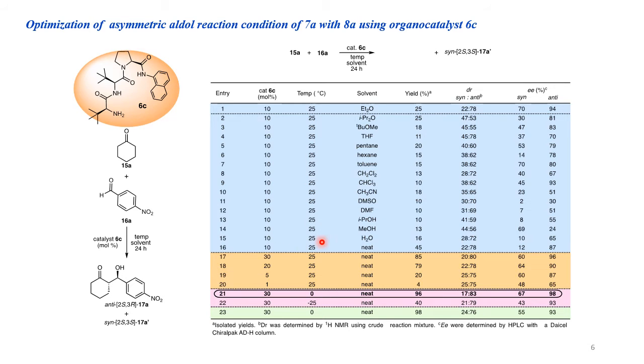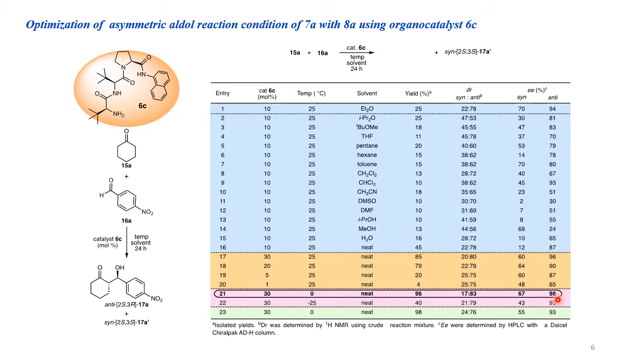Then after checking different solvent reactions, we concluded the neat reaction is going well. Then we checked the neat reaction at 25° with different catalyst loadings: 1, 5, 20, 30 mole percent. In this case, 30 mole percent showed 85% chemical yield and 96% enantiomeric excess. Then we checked 30 mole percent catalyst neat reaction at 0° and -25°. In this case, 0° showed very good chemical yield, 96%, 17:83 dr and 98% enantiomeric excess.